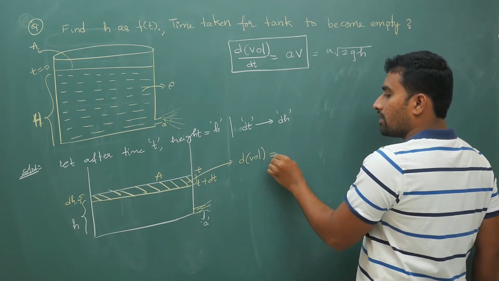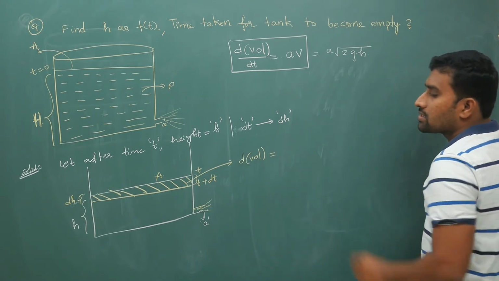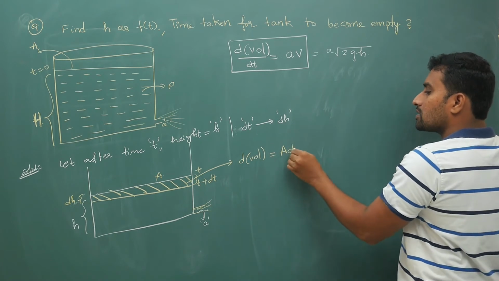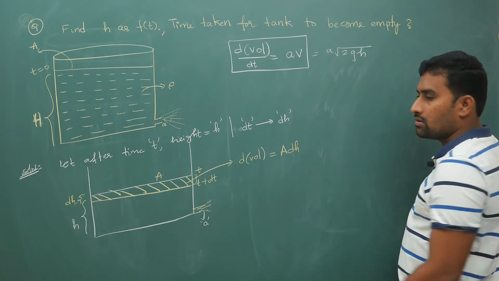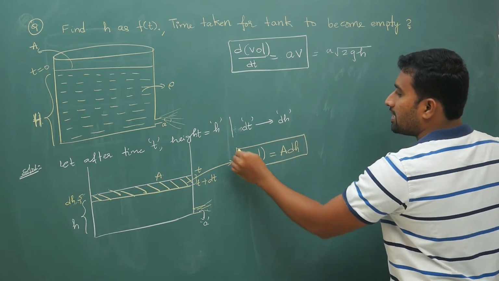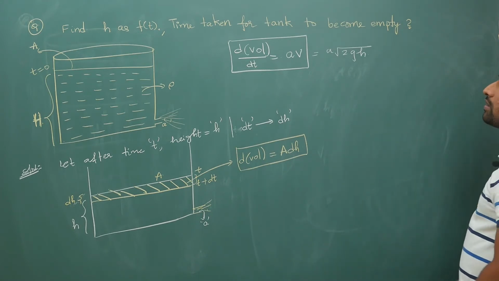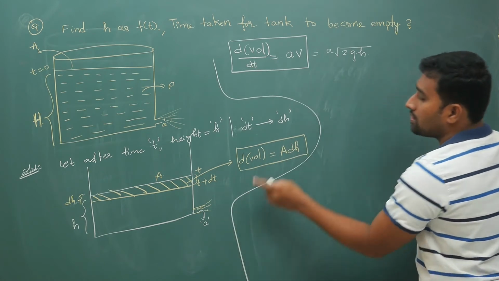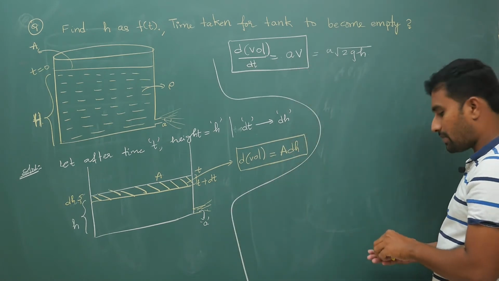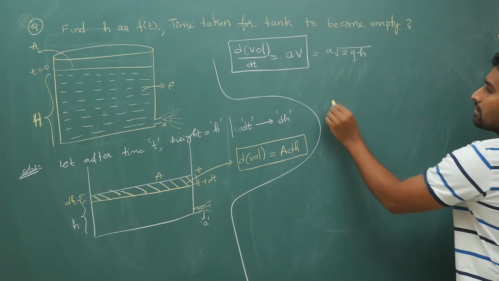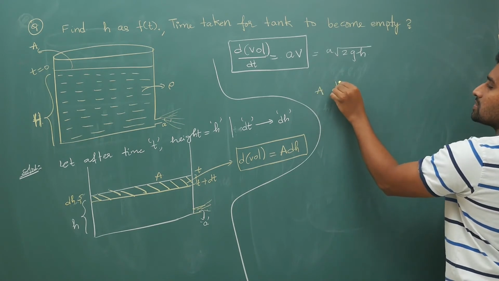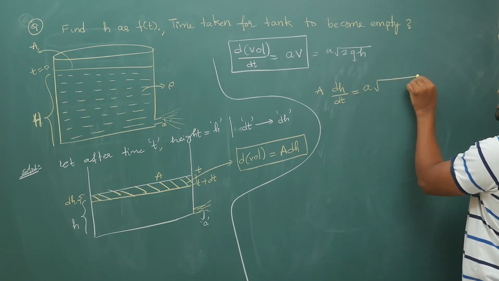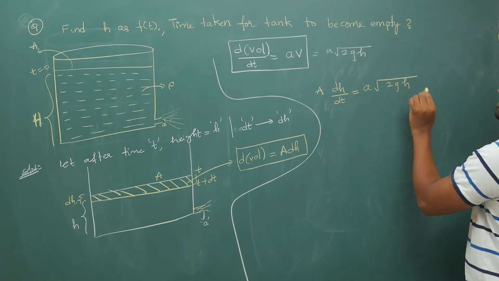d of volume will indicate small volume. Small volume is area times small height dh. So now let us continue to the solution. Bring this dh and substitute it back into that equation. Now if you do that, A times dh by dt is a times under root 2gh.